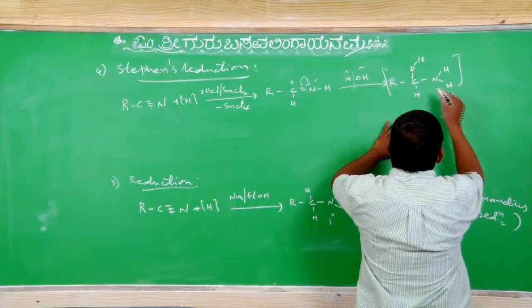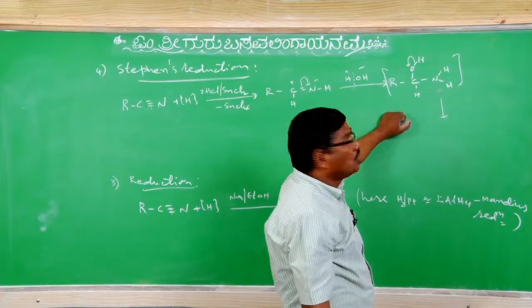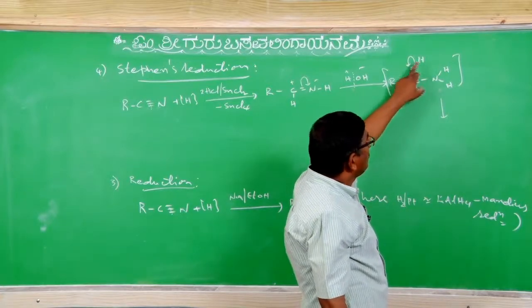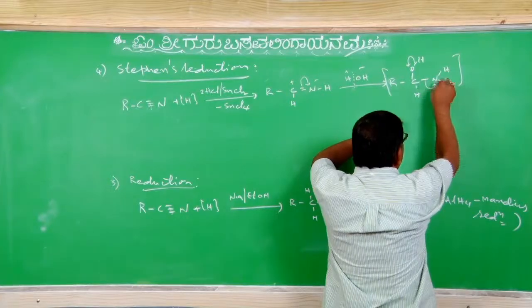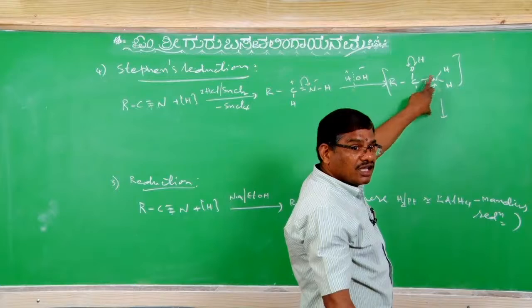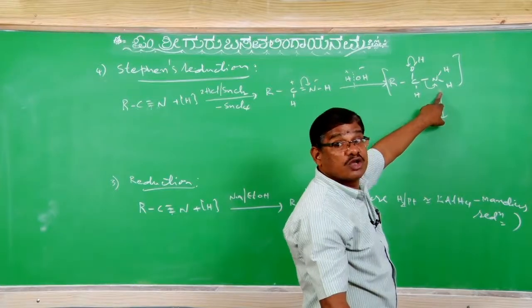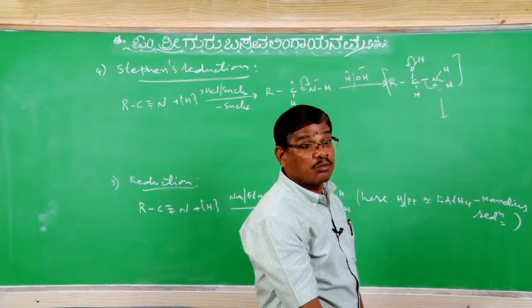Therefore, what happens here? Oxygen can withdraw a sigma pair of electrons from the OH bond due to its higher electronegativity. At that time, the adjacent sigma bond breaks down. Even though it is a sigma bond, NH2 minus is a strong conjugate base and eagerly requires a proton to convert to ammonia.